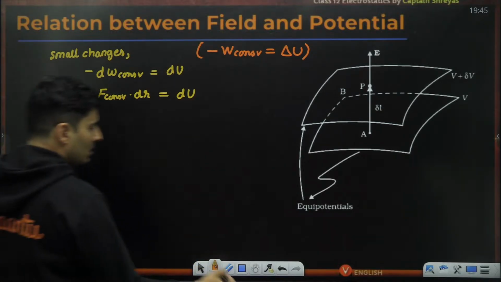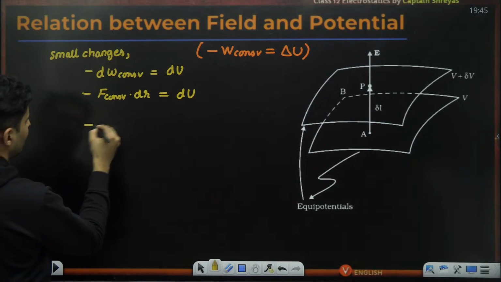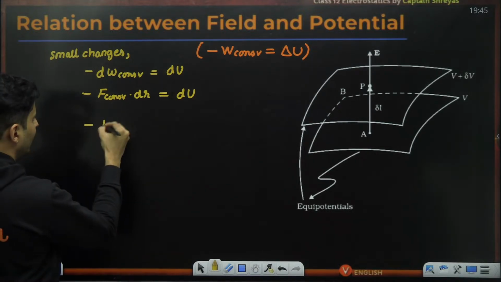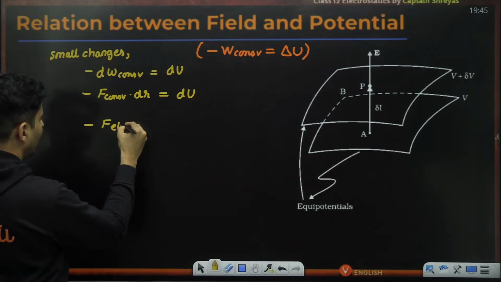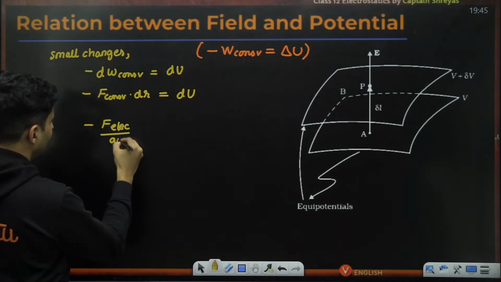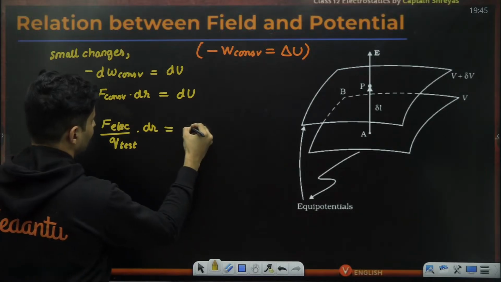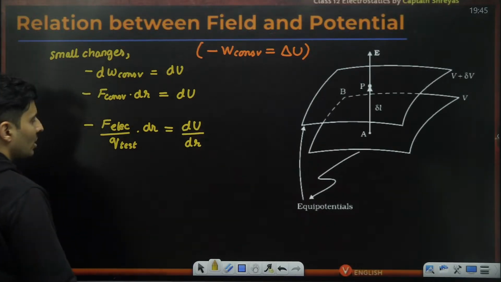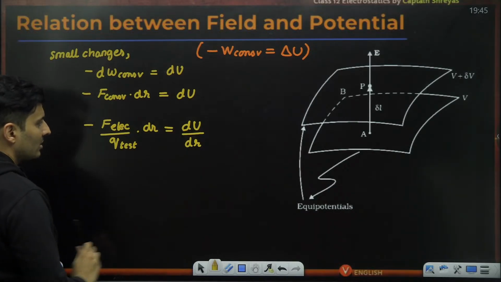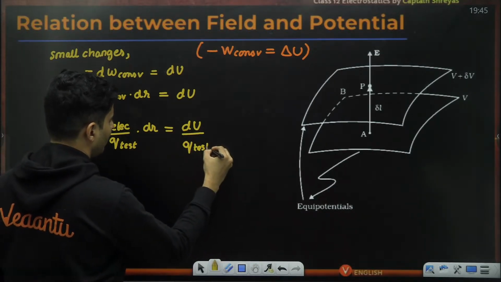Now what I will do is take both LHS and RHS, and instead of the conservative force, I will take the electric force and divide it by the test charge. Now you might be wondering, why did I do this? Divide by the test charge.